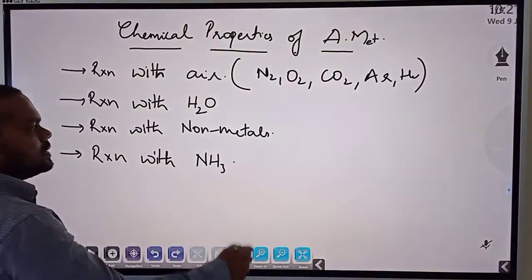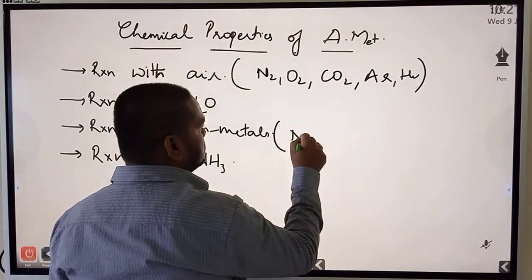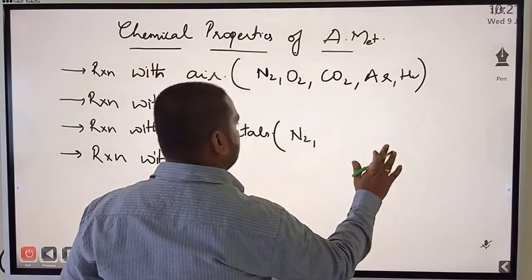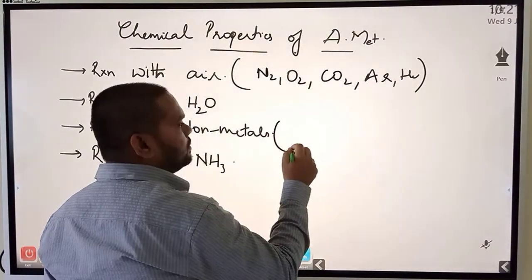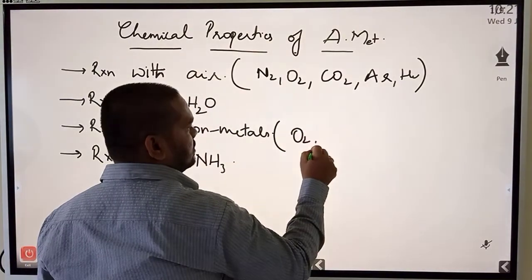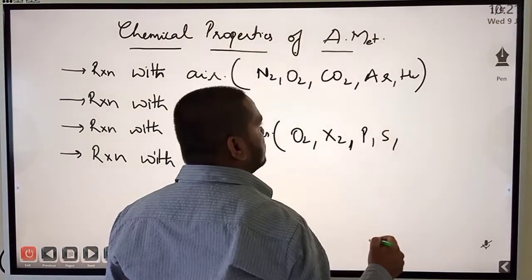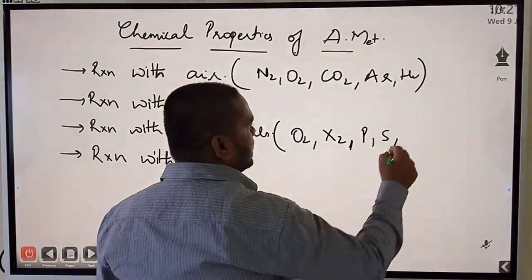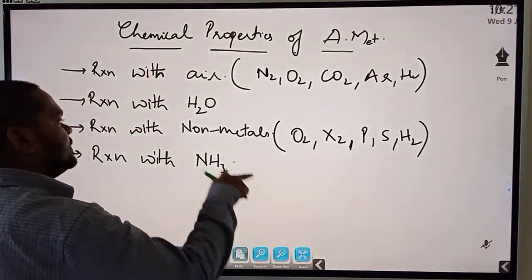And then reaction with non-metals, various things we have. Nitrogen is a non-metal, which is the above one. So in case of non-metals, we will be confining ourselves to oxygen, halogen, then phosphorus, sulfur, and other non-metals. So majorly these things. Hydrogen is the most important one in fact. So these are the various things that we will be dealing with respect to non-metals.